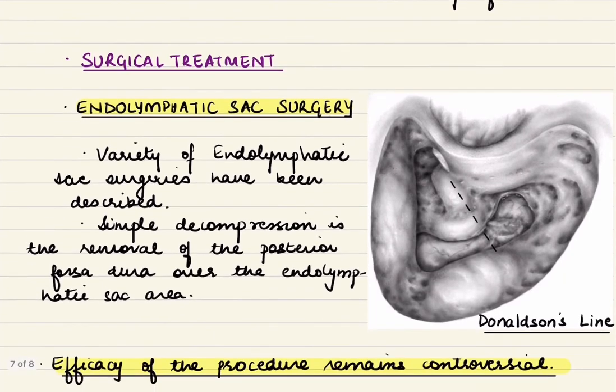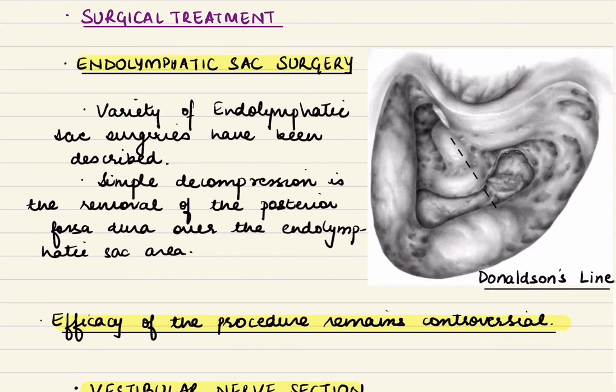Now coming to the surgical treatment. The first procedure described is endolymphatic sac surgery. A variety of endolymphatic sac surgeries have been described, ranging from simple decompression of the sac to placement of shunts in the endolymphatic sac. Simple decompression means that we just remove the posterior fossa dura over the endolymphatic sac area. Now, we can identify the endolymphatic sac area with the help of Donaldson's line.